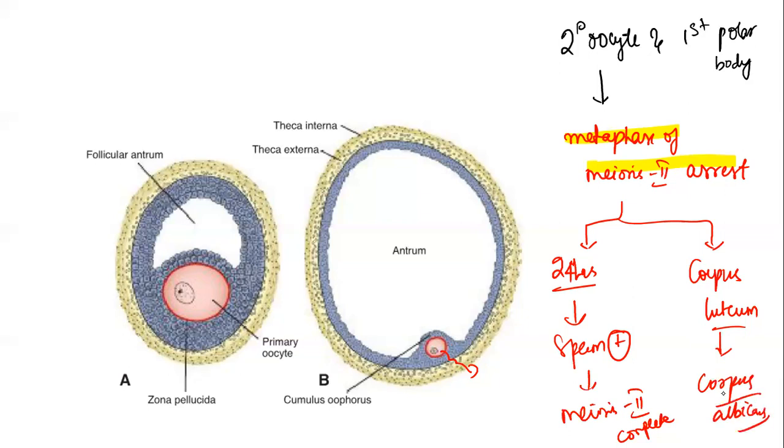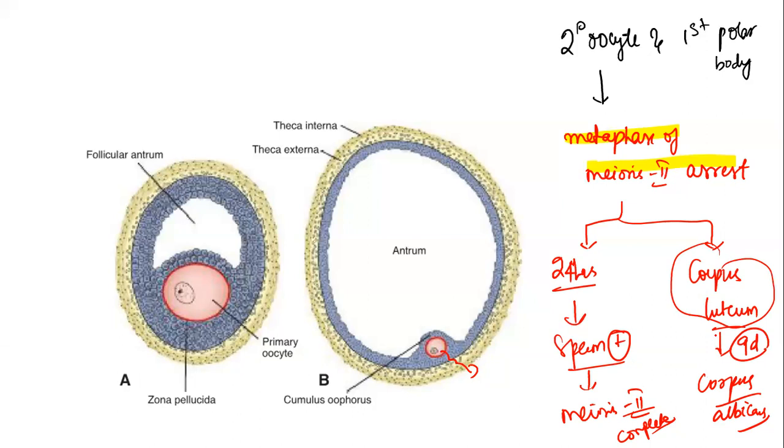Now you might ask, what is the significance? The corpus luteum is necessary for maintenance of pregnancy because it is the source of progesterone initially. If fertilized, meiosis II will be complete and the corpus luteum is needed for progesterone supply. If not fertilized, within approximately 9 days the corpus luteum will get converted to corpus albicans, leaving a scar, and bleeding will happen.